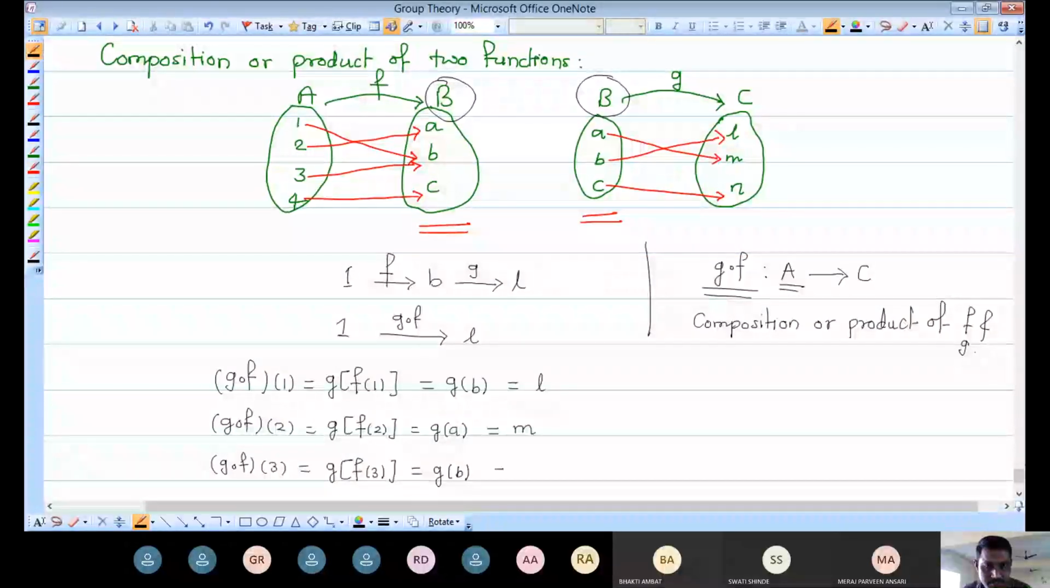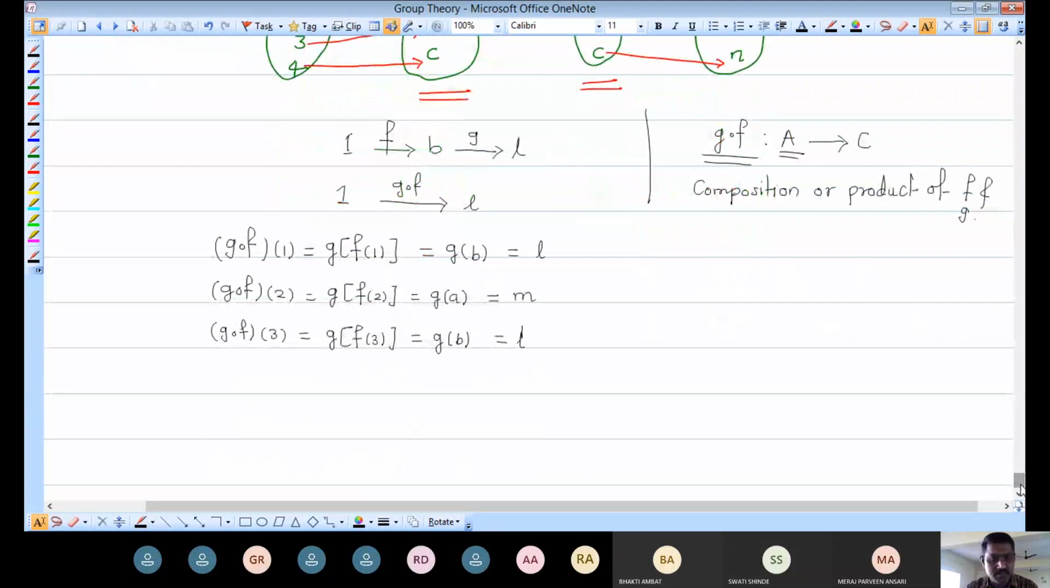But what is G of B? See the mapping G from B to C. What is G of B? It is L. So in this way we are taking images under this product, and one more element is there.